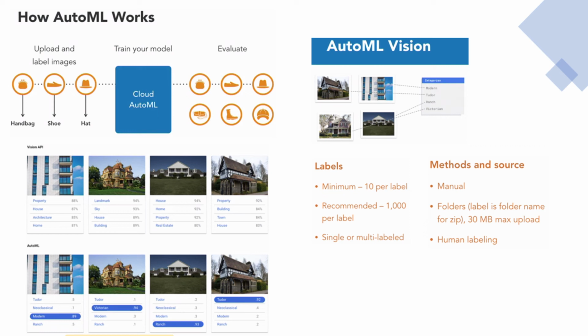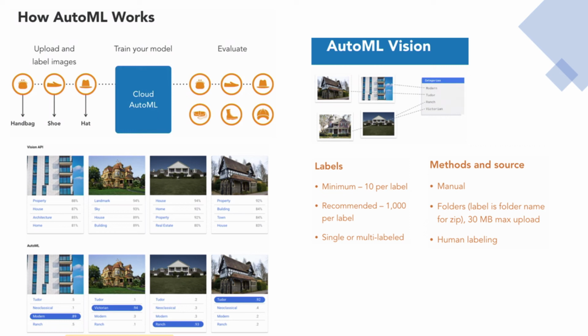Now let's look at the AutoML using the Vision example in a bit more detail. So here we have some images that we'll be using with the AutoML to create our model. Notice that there are labels around these images, unlike using the Vision API where we had to simply upload the photos and Google will provide us with the labels. Now when you work with AutoML, you need to provide the labels.